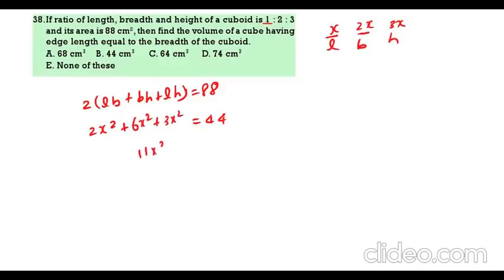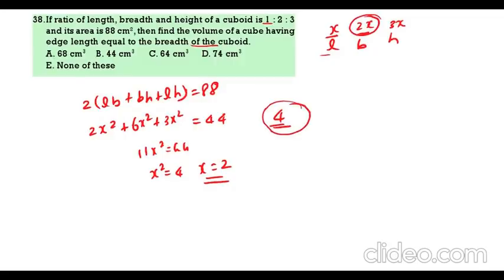So total 11x square is 44. So x square is 4, x value 2. Now find the volume of the cube having edge length equal to breadth of the cuboid. Breadth of the cuboid is 2x. So x value 2 means 2x is 4. Now the edge of the cube is also equal to 4.